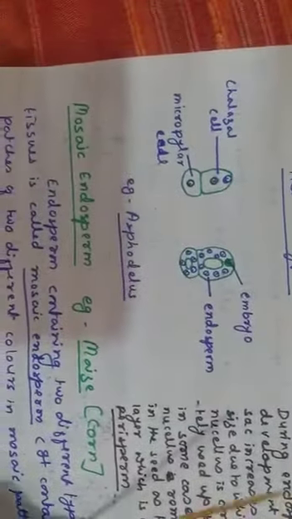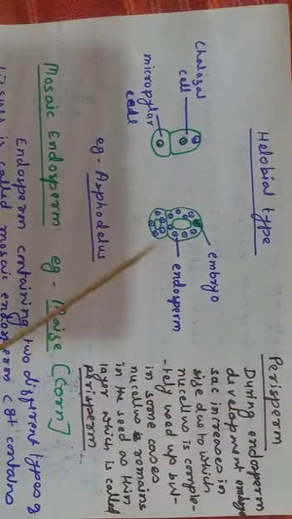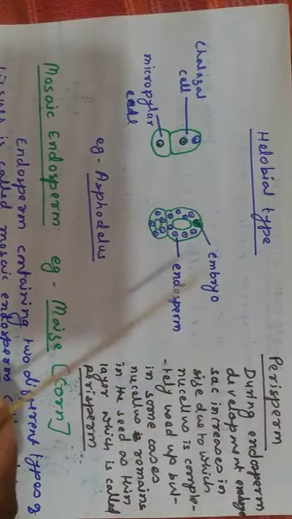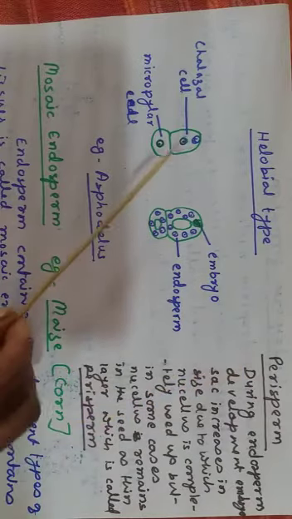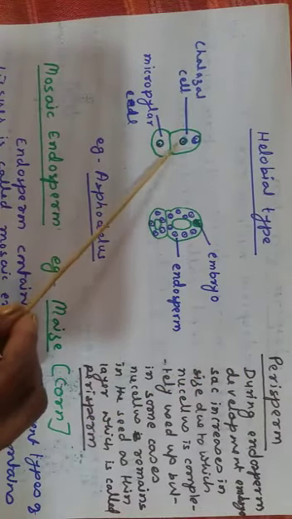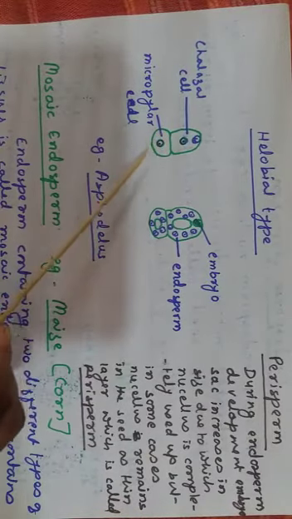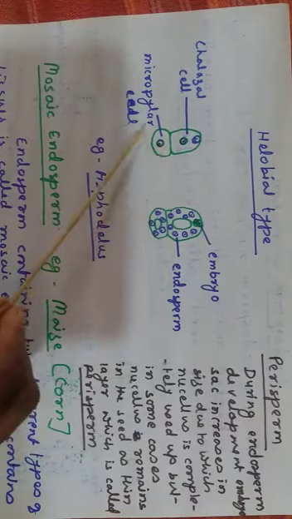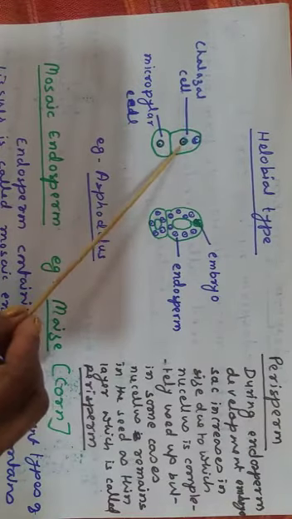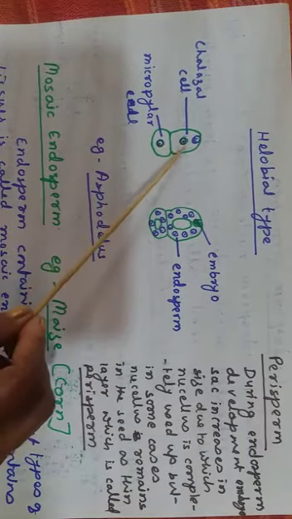Now we will see the third type of endosperm formation, that is halobial type. Halobial is an intermediate between nuclear and cellular type. Here the first mitotic division takes place, followed by wall formation, as a result of which two chambers are formed, the micropylar chamber and the chalazal chamber, also called micropylar cell and chalazal cell.